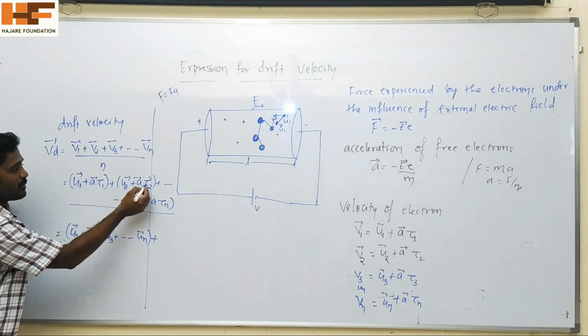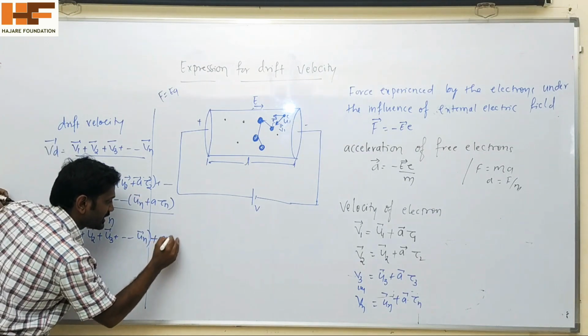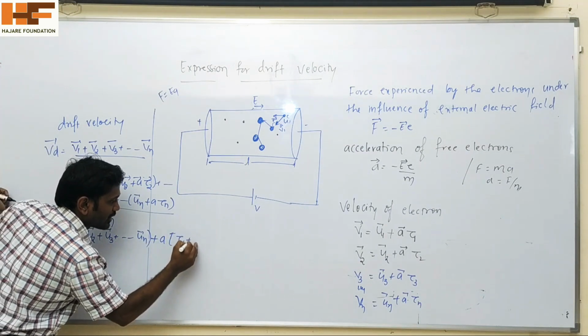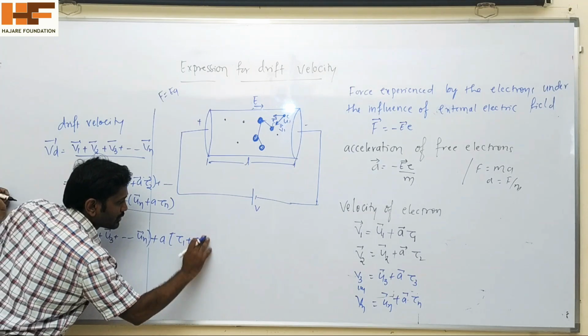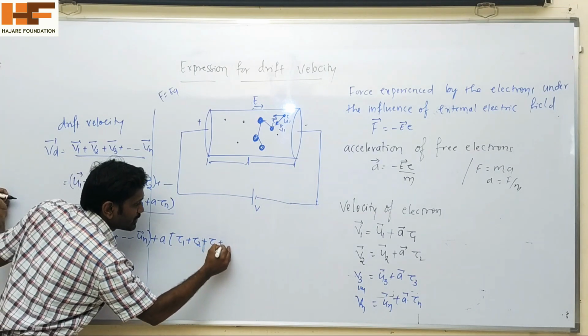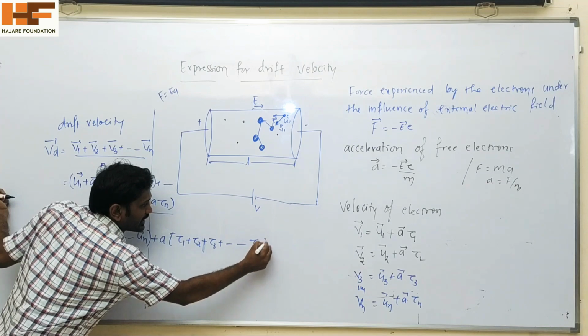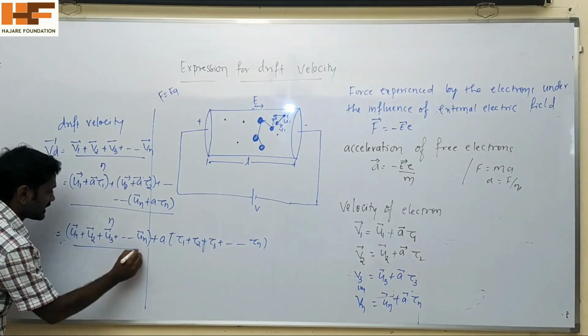Here a is common, so we will take a common: a into tau 1 plus tau 2 plus tau 3 and so on up to tau n, upon n.